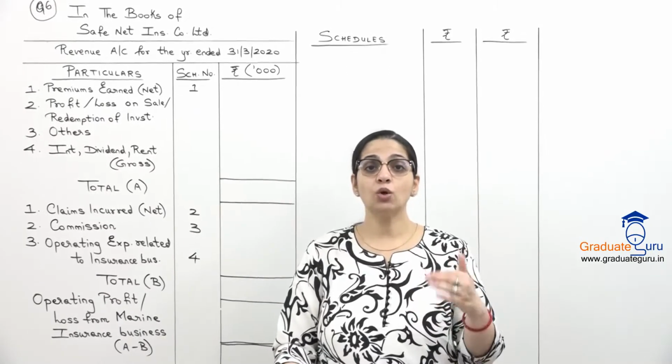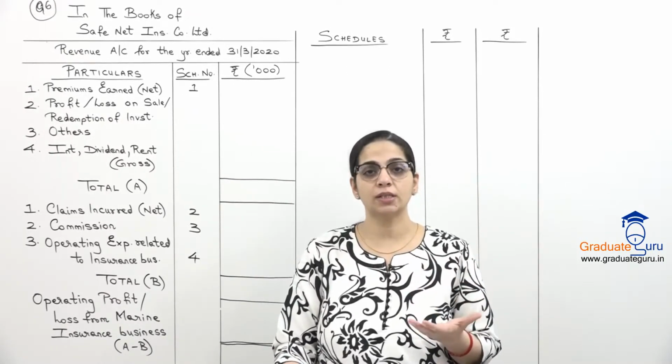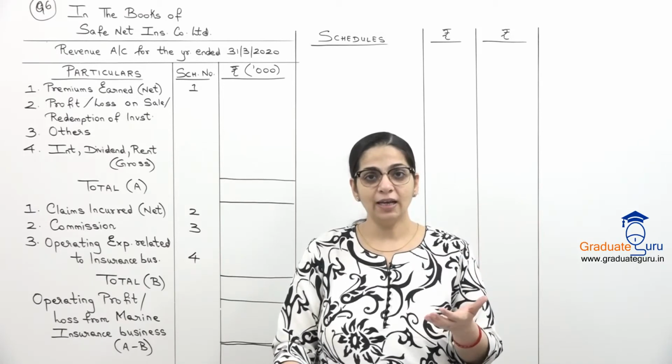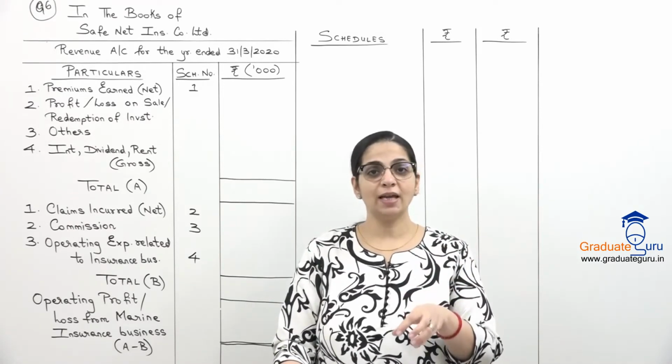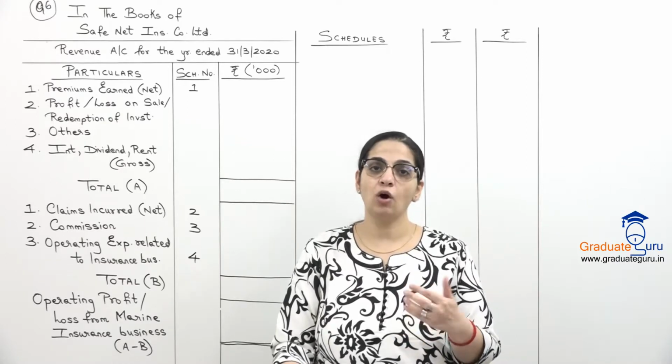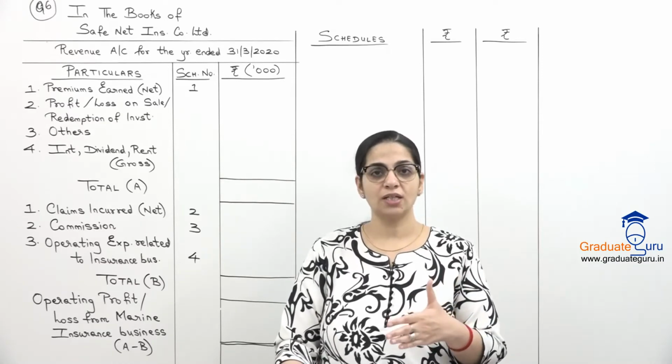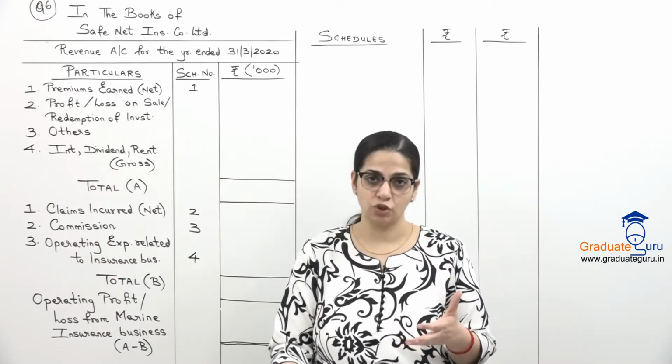Additional reserve is over and above our usual reserve. For marine, the usual reserve is 100%. So that reserve plus this one additional reserve of 5% we have to create. So all these adjustments we are going to do in our premium schedule.